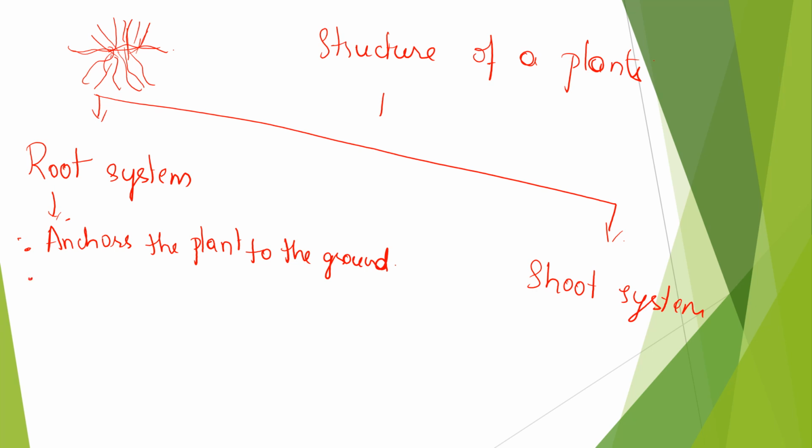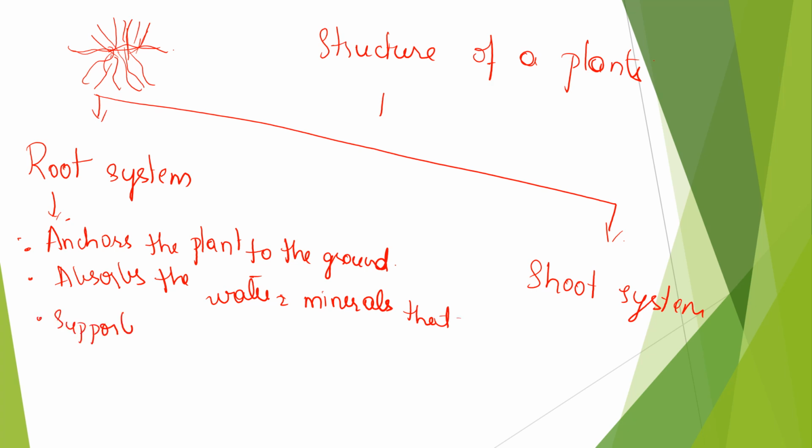And then what does it do? It absorbs water and minerals, right? Water and minerals that are dissolved in the soil. Next, it supports the weight of the plant.